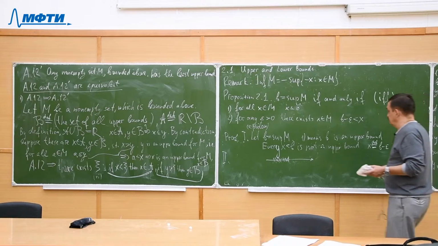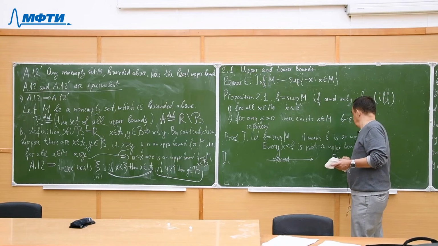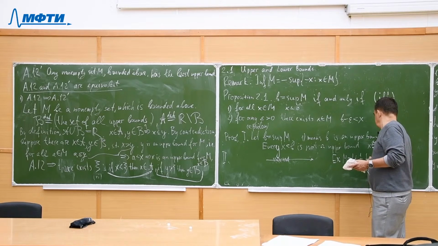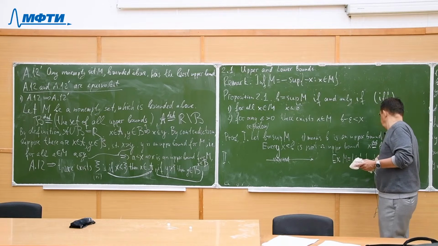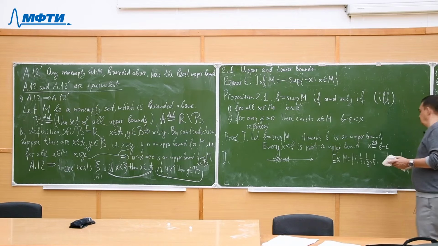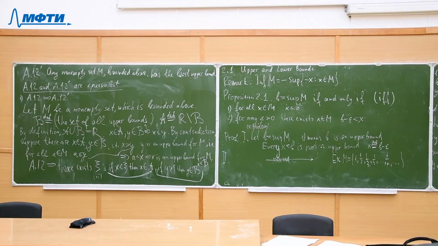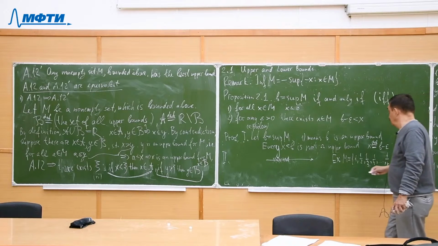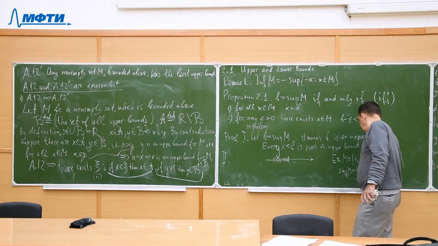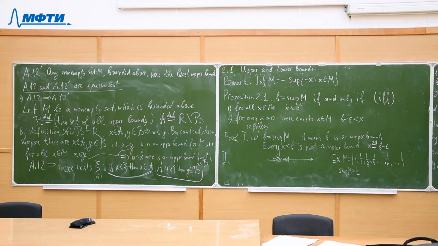For example, let's say M contains numbers of this form, and so on, all numbers of the kind 1 over n, where n is natural. Then supremum of M is 1, because this is the maximal element.